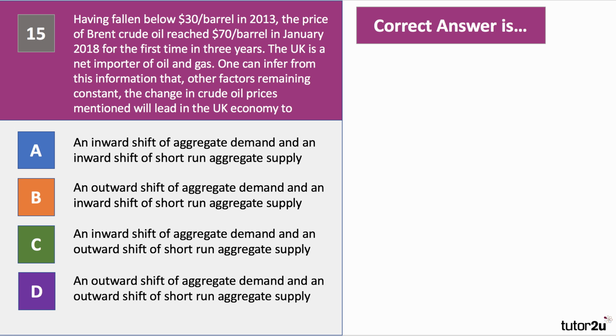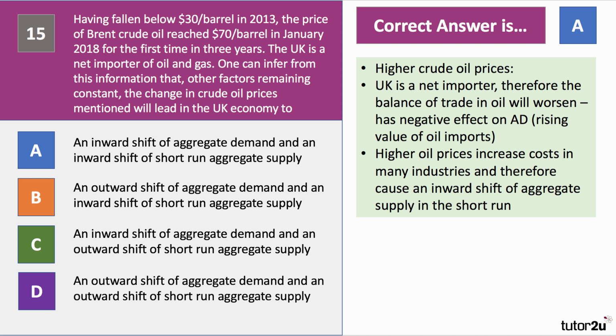So what do we think for the last question? The correct answer is A. Oil, of course, has gone up in price. We're importing oil, so the value of oil imports will have increased. UK is a net importer. Balance of trade in oil will worsen. That's going to cause a fall in aggregate demand because of a rise in oil imports.